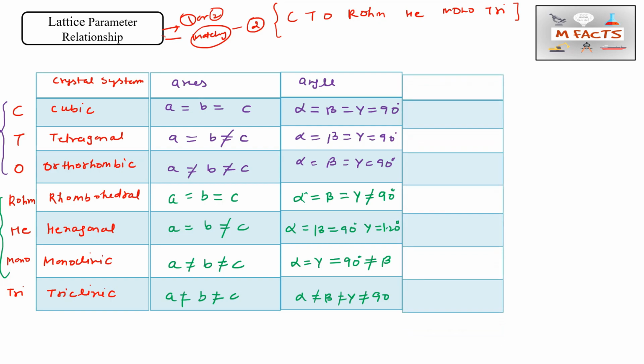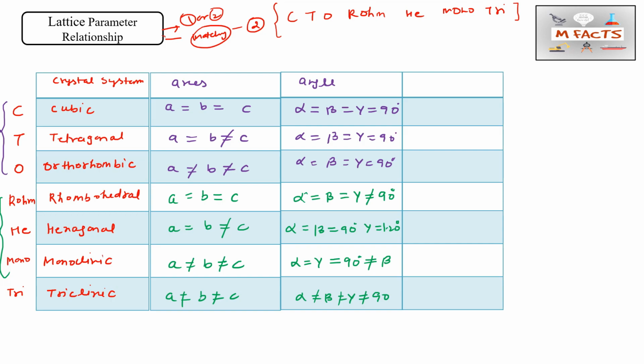And one more thing they ask in the exam is the number of lattice parameters. Among students there are many problems in identifying the number of lattice parameters required to specify the crystal system. So how can we specify a crystal system? I am writing one concept here. You know how to calculate the volume of each unit cell by only one formula. By remembering one formula, you can calculate the volume of any crystal system.